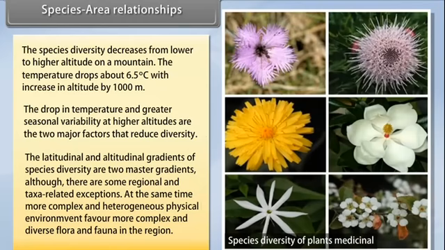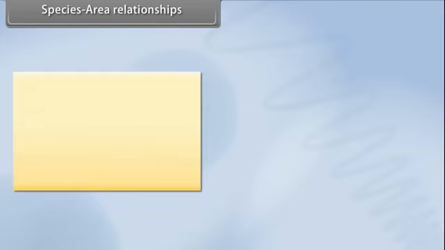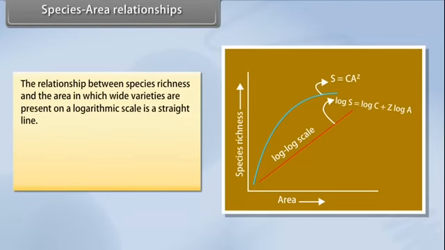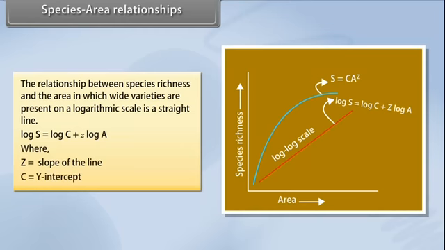At the same time, a more complex and heterogeneous physical environment favors more complex and diverse flora and fauna in the region. The relationship between species richness and the area in which wide varieties are present on a logarithmic scale is a straight line. Log S is equal to log C plus Z log A, where Z is the slope of the line, and C is the y-intercept.